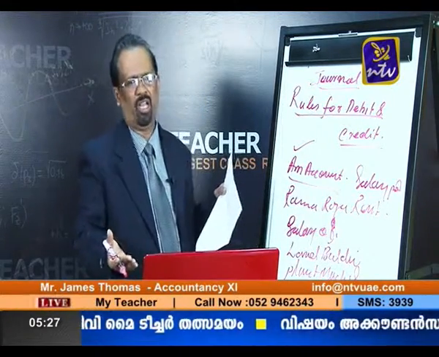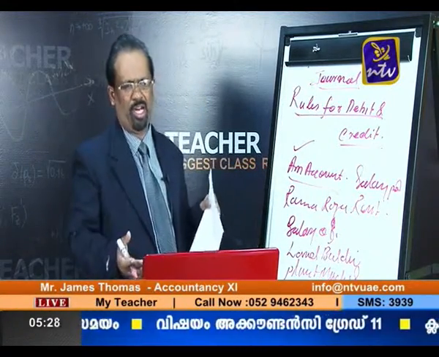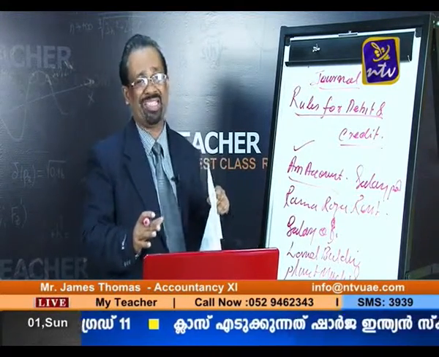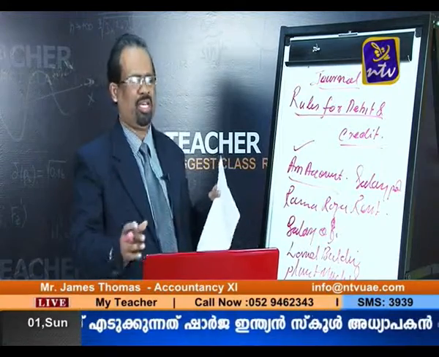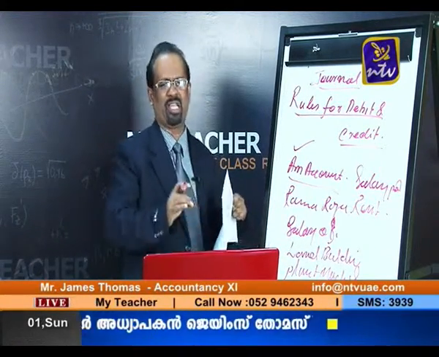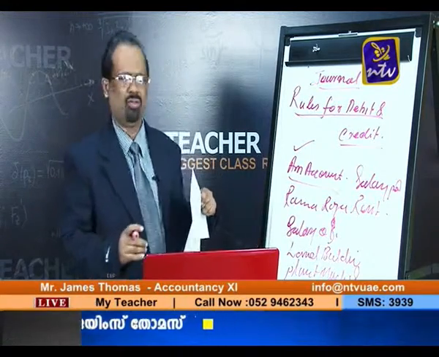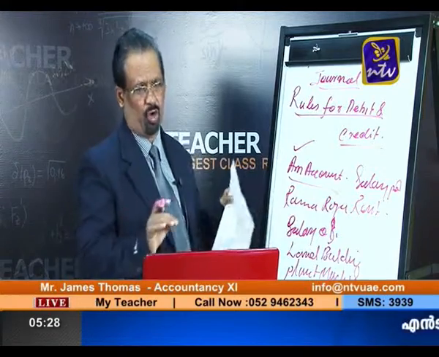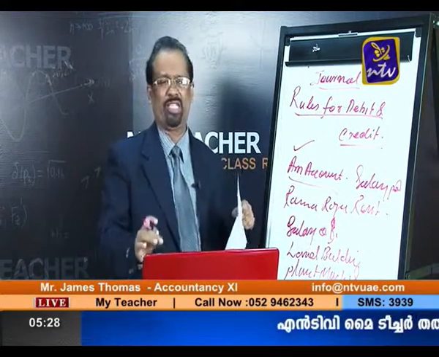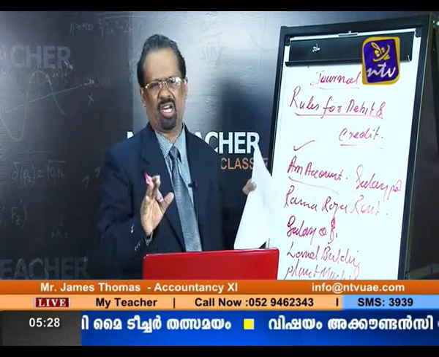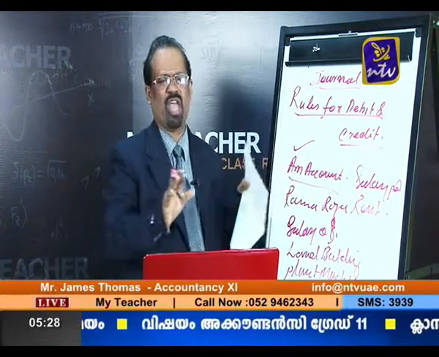What is journal? Journal means debiting one account and crediting another account, done through a book, is called journal. Then the second point, journal entry. Every entry which is made in the journal is known as journal entry. And journalizing means the process of recording the transactions through the journal is known as journalizing. I think it is clear. So these are the three terms we are using.